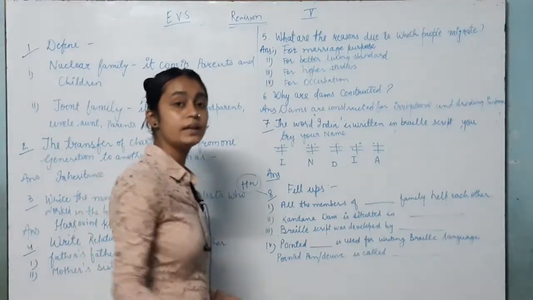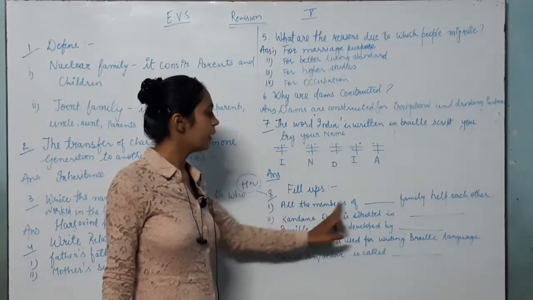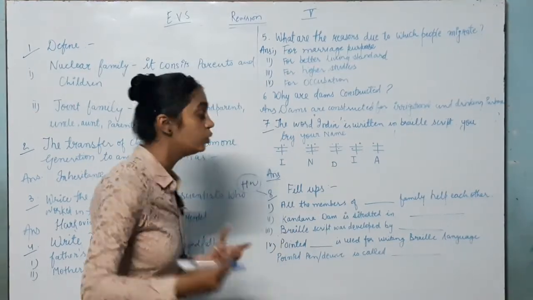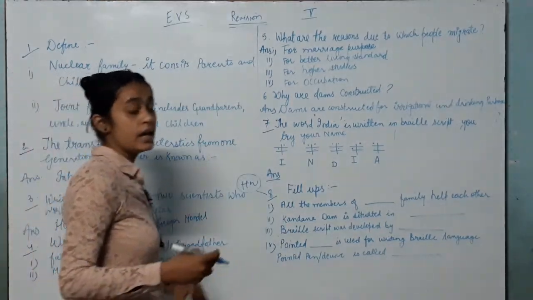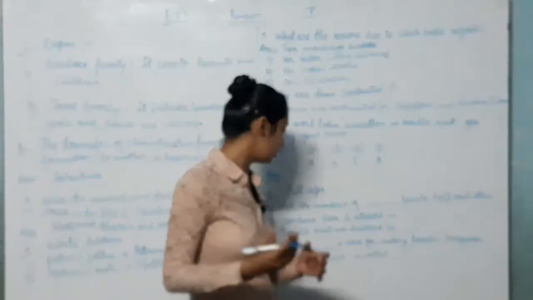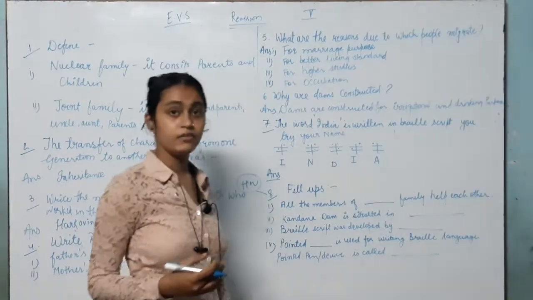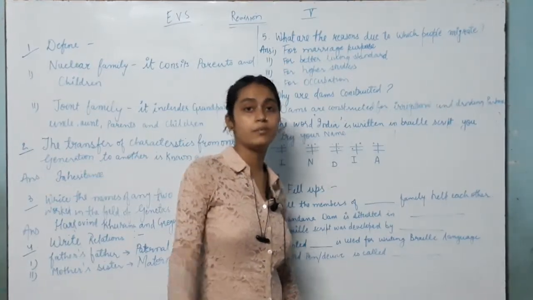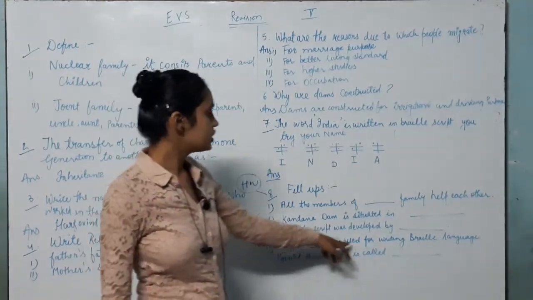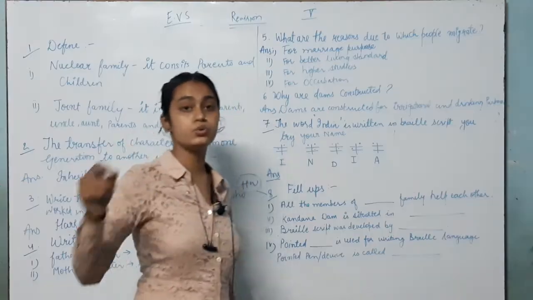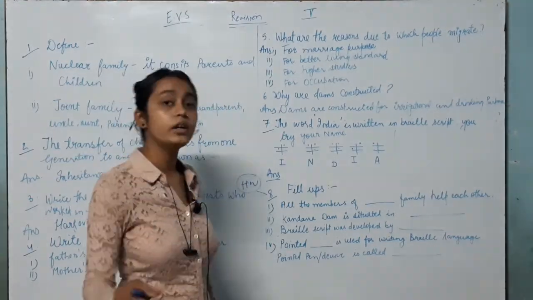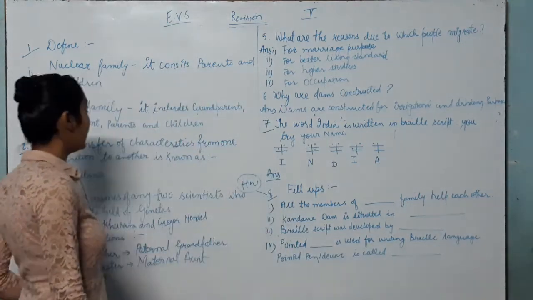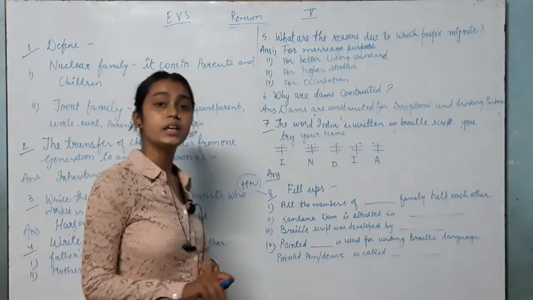You have to do it by yourself. First, all the members of the dash family help each other. In which family? There are two types of family, nuclear family and joint family. In which family do we help each other? Where is Kandana Dam situated? Braille script was developed by, who made Braille script? Pointed dash is used for writing. What is used in Braille script and what is it called? Okay, it is called what? So you have question 8 and you have to do this work in your copy.